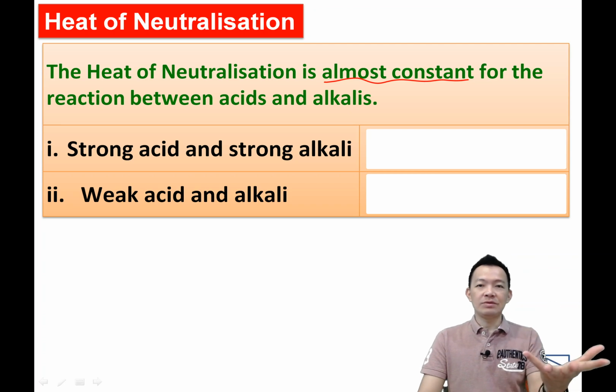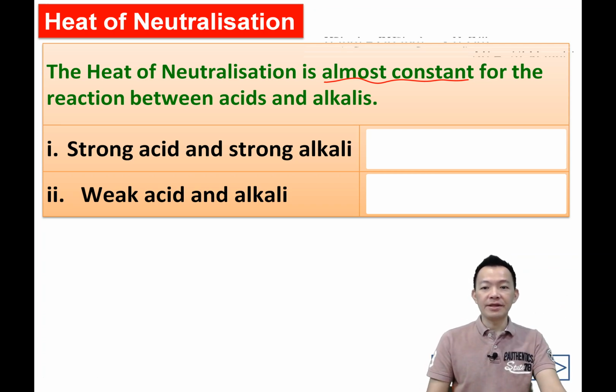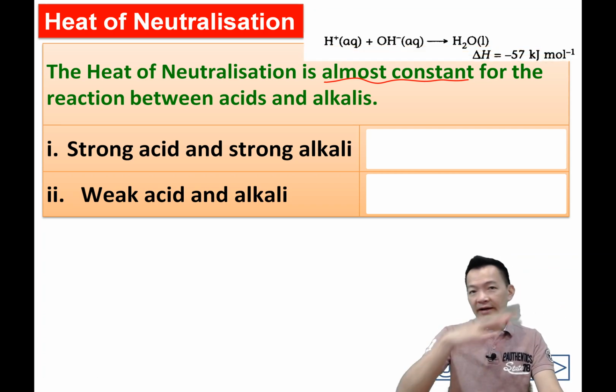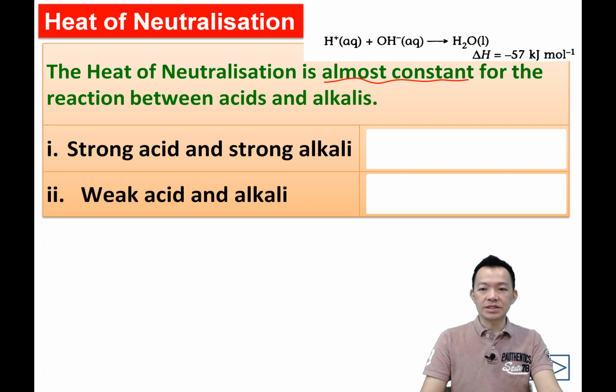Because for whatever acid, during the chemical reaction, 谁在起反应？Hydrogen. For whatever alkaline, 谁在起反应？Hydroxide. So for whatever type of acid and alkaline that you use, finally you produce water. So the heat of neutralization will be almost constant, 非常重要的一句话。